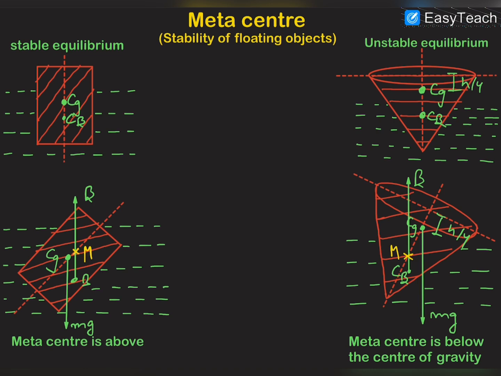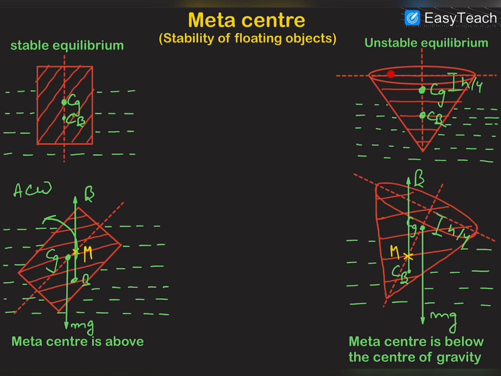You can see that as the metacenter is above the center of gravity, there is a torque created by the buoyancy about the center of mass, which is an anti-clockwise torque in this case. This torque is turning this floating object back to its initial position, and hence this is a restoring torque, because this torque is restoring the object to the initial position.